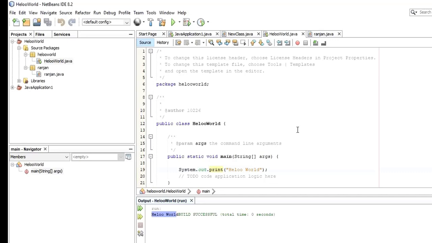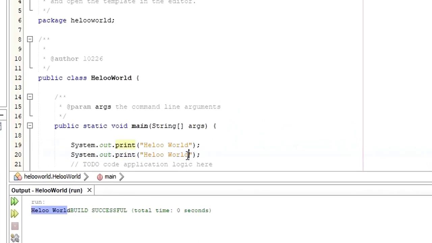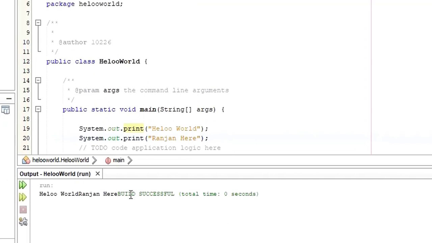Why is it so? When you use print, for example, let me copy and paste it here. I'm going to say Ranjan here. Let me save and run again. You see, hello world and Ranjan are printed on the same line. If you want to print the results on a new line, instead of print, use println. What does that mean? ln, line, print line. It's going to print the result on a new line.